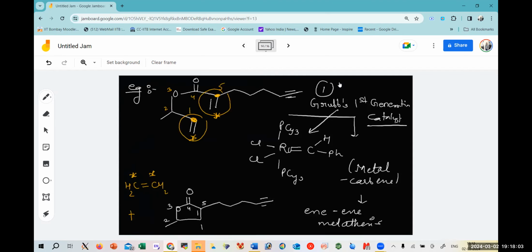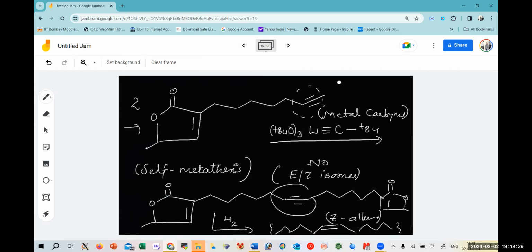I'll explain it one more time. In the same molecule, we were having two alkenes which would undergo metathesis. Similarly, one alkene could have combined with the alkyne to give another product. But in presence of our first catalyst, which is a metal carbene, it preferred to form a metathesis which is a combination of two different alkenes, giving you a five-membered ring and having an open alkyne group. Now at this step, if I add a metal carbyne, it would take 2 units of this particular alkyne to give you a long chain, another alkyne, which is your product. And on hydrogenation, it would lead to formation of an alkene.